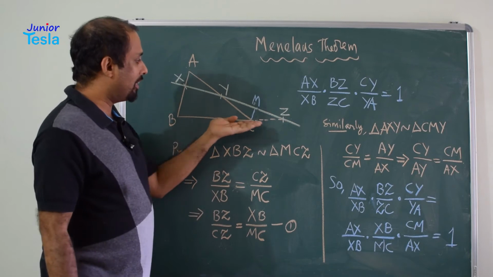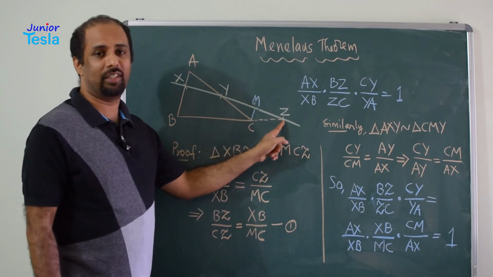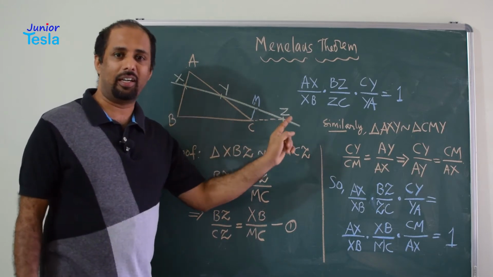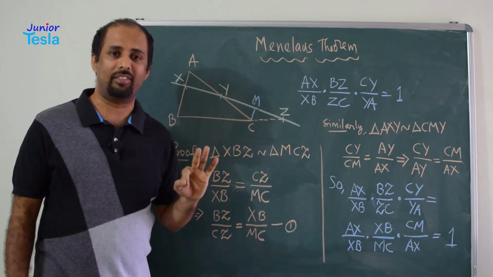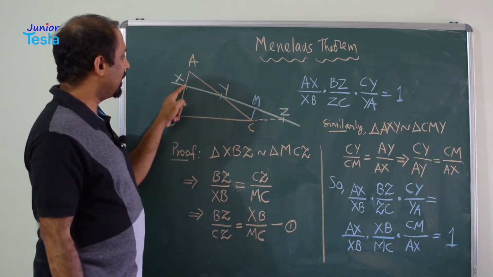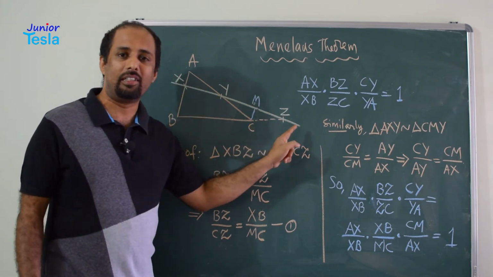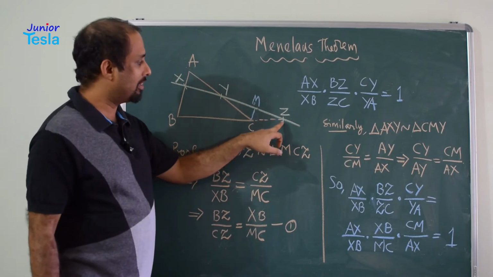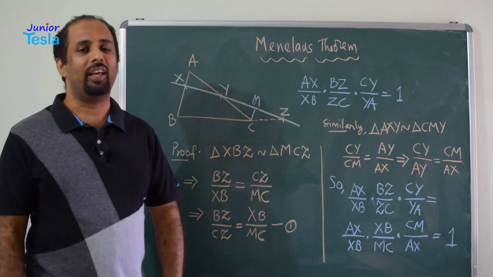Only if you extend the third side, then you will get to know that the line segment will cut the third side. So this is the line segment which is drawn in the green color, and it is cutting the triangle ABC in the three sides. AB is cut at X, AC is cut at Y, and BC is cut at Z. You can see this only if you extend the third side BC.